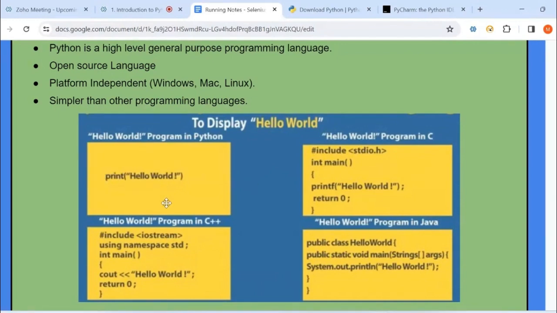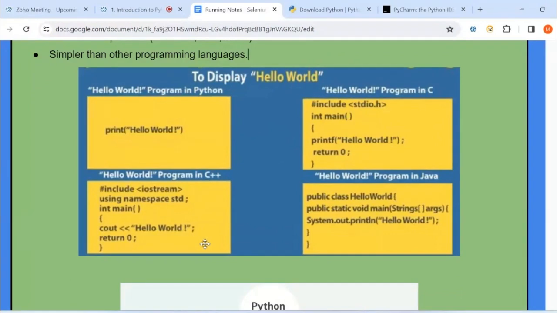If you want to print the same using a C program, C will have some blocks like #include <stdio.h>, the standard input and output library.